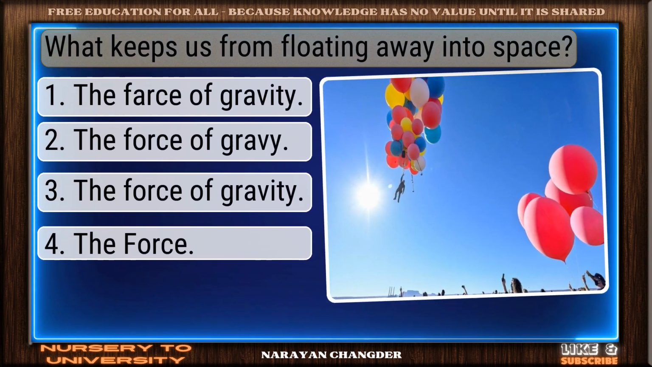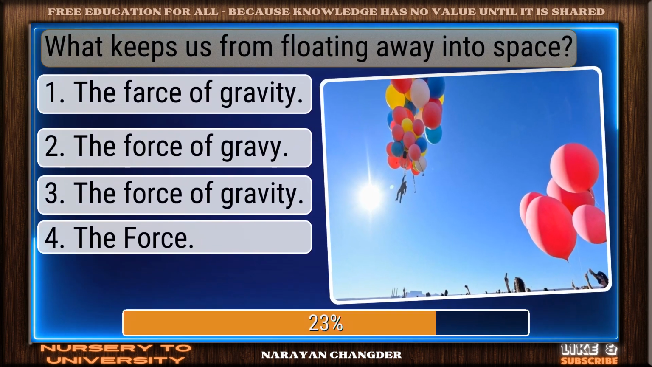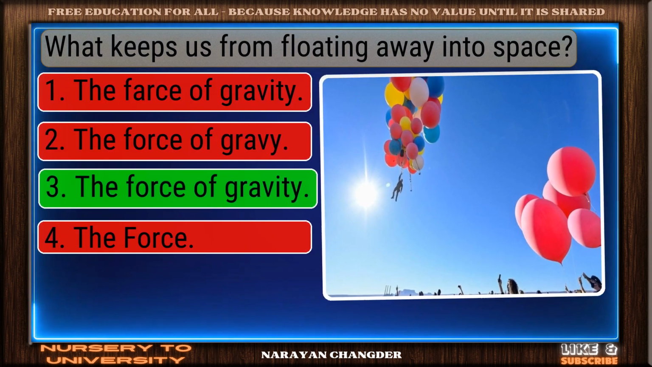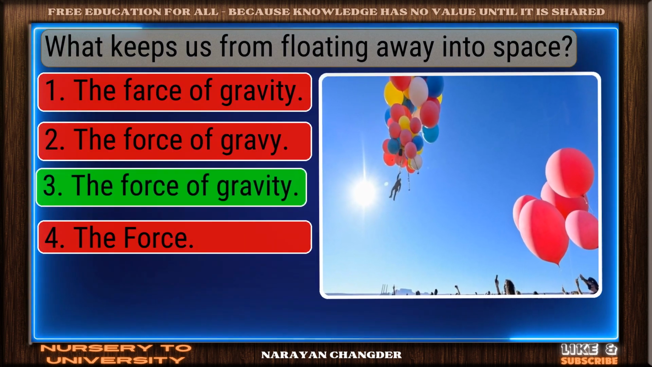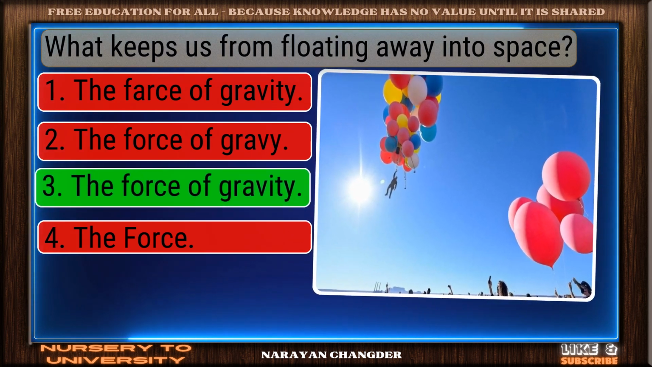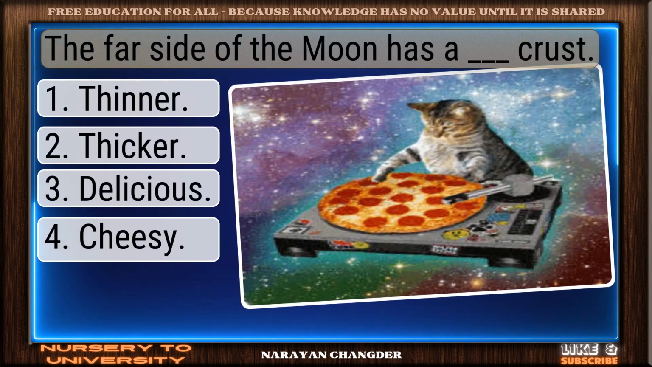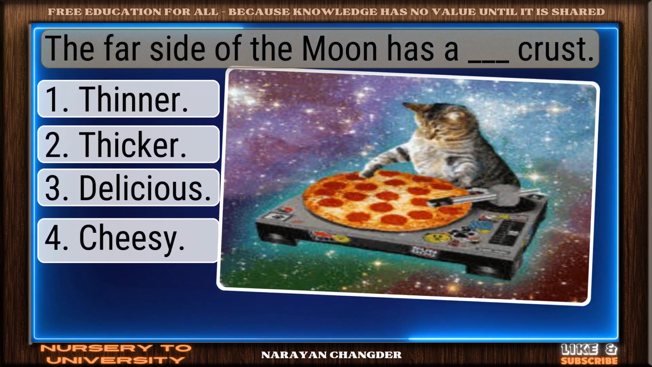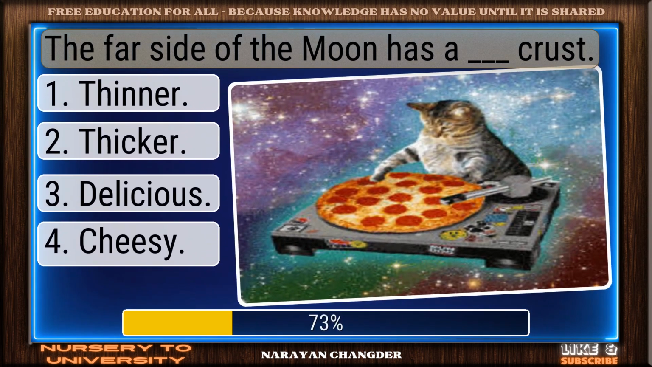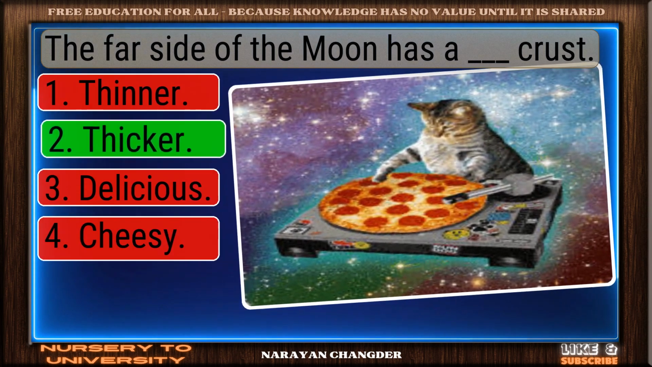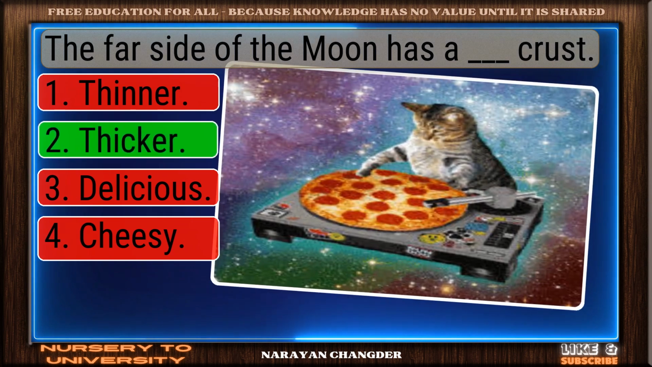What keeps us from floating away into space? Strong choice. The force of gravity is the right answer. The far side of the moon has a dash crust. Smart move. Thicker is an accurate answer.